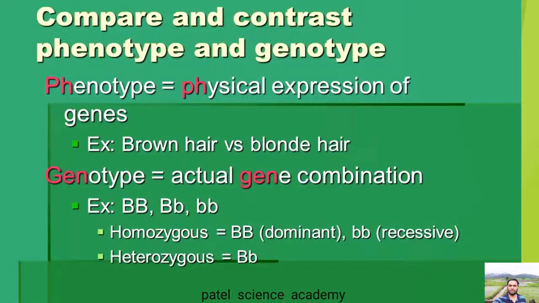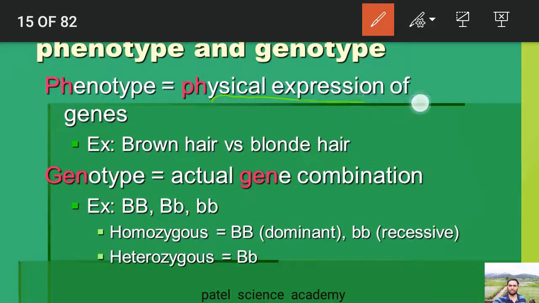So, comparison of the contrast: phenotype and genotype. Dear students, one more term is phenotype, and another one is genotype. What is phenotype? Phenotype means the physical expression of the gene. For example, brown hair and blonde hair are phenotypic characters. What is a phenotypic character in your body? Just look at the color of your hair, if it is brown or blonde. That brown color of your hair is the phenotypic character of your body.